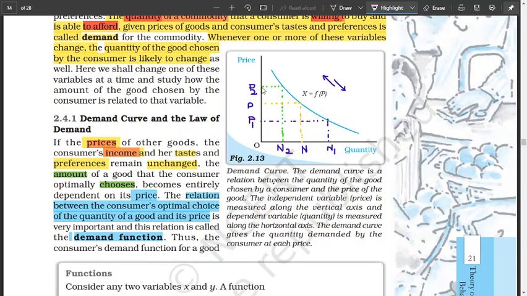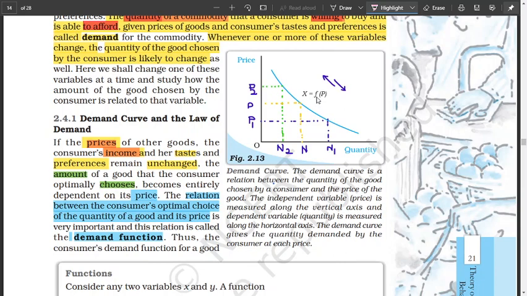So the price falls from 10 to 8. Now you are able to buy from 5, say, to 10. So the quantity bought increases due to the fall in price. If the price keeps on falling from P to P1, say from 10 to 8 to 6, then you are able to buy more, from 5 to 10 to 15, from O to ON to ON1. So if you plot these points on the coordinates and join them, you get this curve. This is what we call the demand curve.